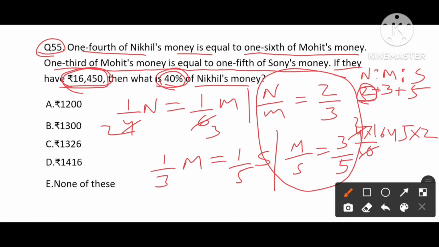2 divided by 5. 5 3 times 15, and 14 means 2 times and 9 times. 329 into 4 times. 9 4 times 36. 4 2 times 8 plus 3 11. 4 3 times 12 and 13. 1316 is our answer. So option E is the answer for this one. None of these.